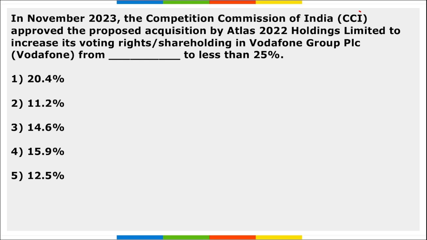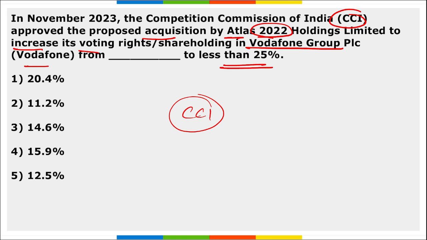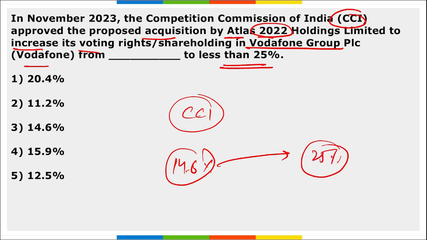Next, CCI approved the acquisition by Atlas 2022 Holdings Limited to increase their voting rights in Vodafone Group PLC from dash percent to less than 25%. So remember, CCI has approved the proposed acquisition by Atlas. They are having 14.6%, so their holding will be increased to less than 25%. For this, they have got the approval. This Atlas 2022 Holdings Limited is a wholly owned subsidiary of Emirates Telecommunication Group Company. So the right option here becomes 14.6%.